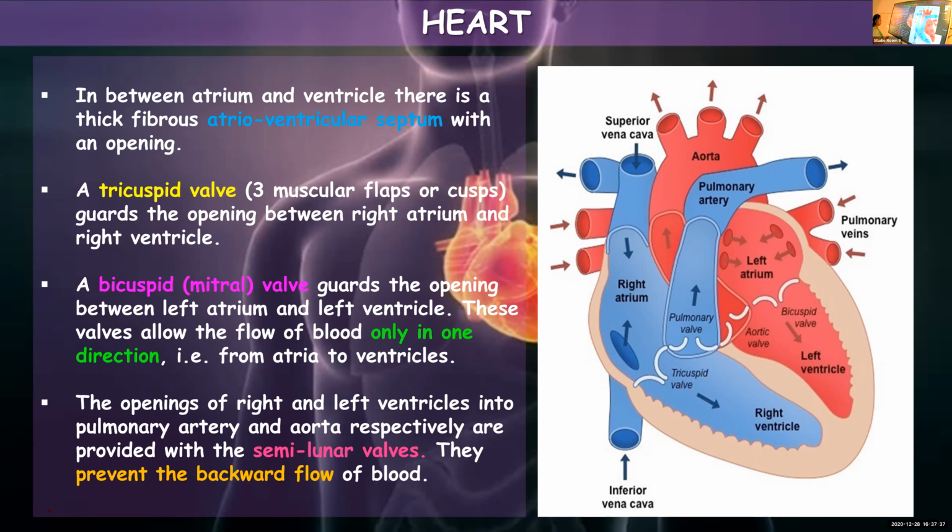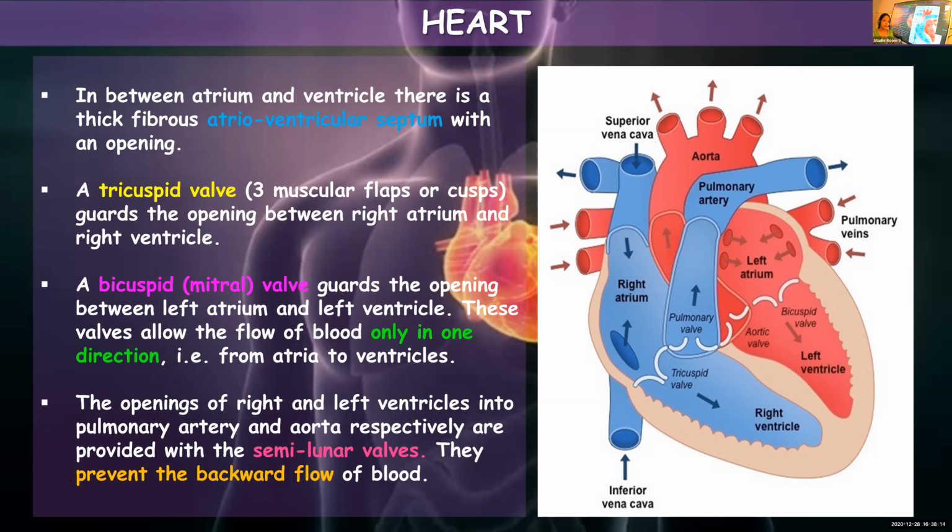Now moving on to the next set of valves. The openings of the right and left ventricles into the pulmonary artery and aorta respectively are provided with semilunar valves. They prevent the backward flow of blood. You call them semilunar because these valves are in half-moon shape. Lunar means moon, semilunar, so the appearance looks like a half moon. That is why it got the name semilunar valves.